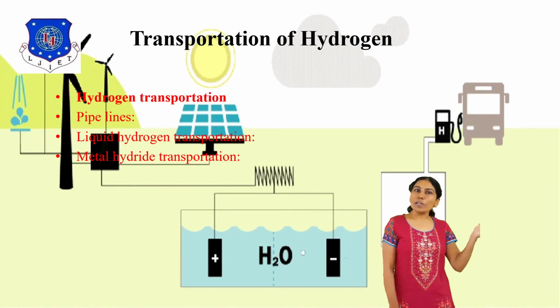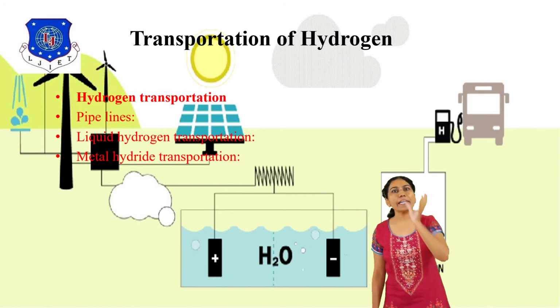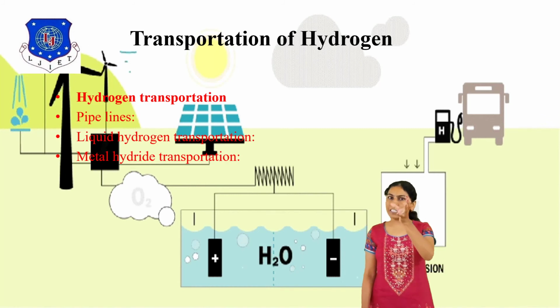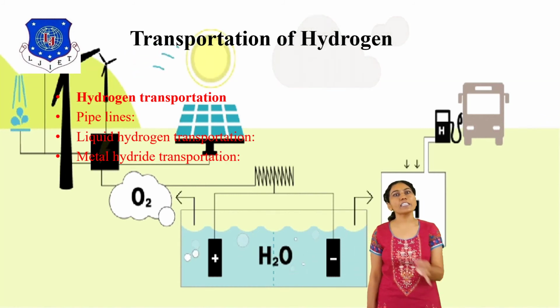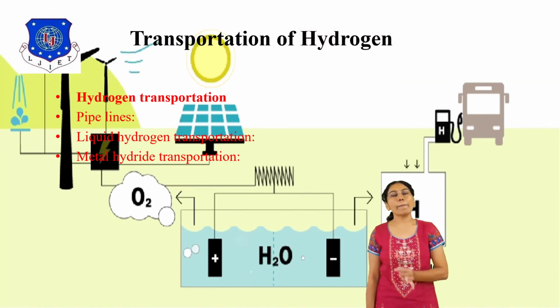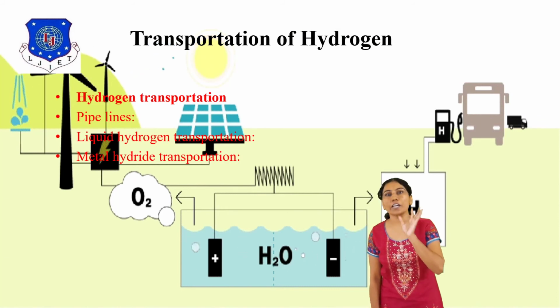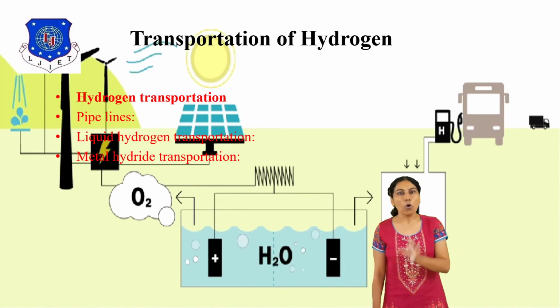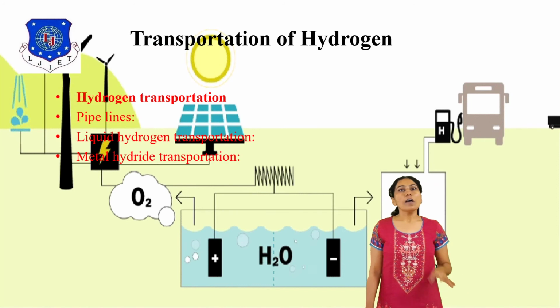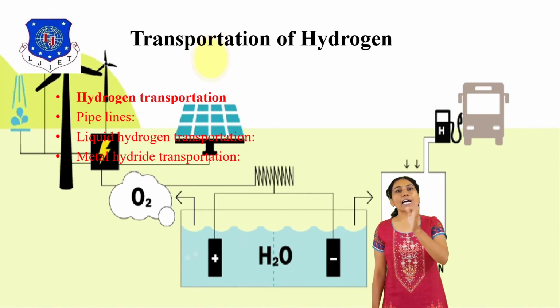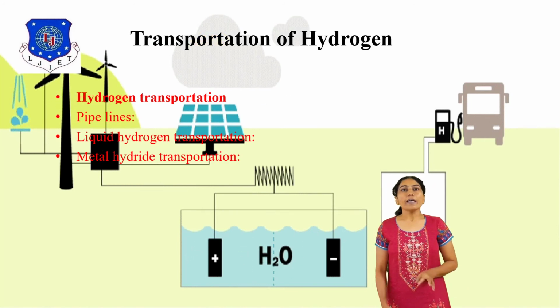The main difference between a gasoline car and a hydrogen car is the exit product. A gasoline engine car's exit product is carbon dioxide and water vapor, and hydrogen's is only water vapor, the main difference. Okay, then also hydrogen storage and transportation. Okay, thank you.